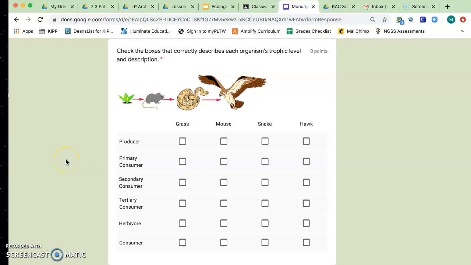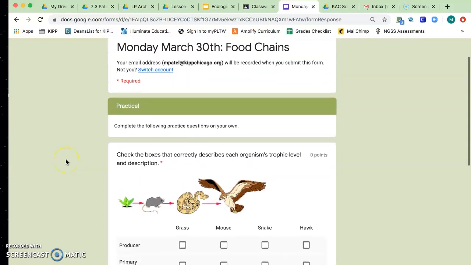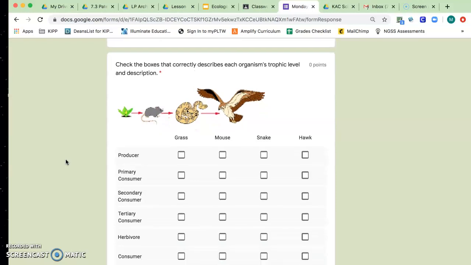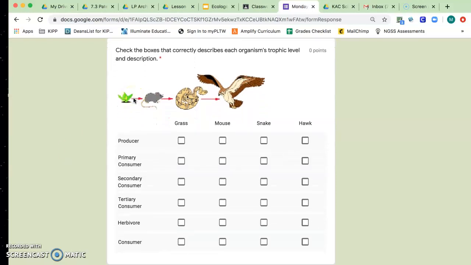Hey everyone. All right, so let's go ahead and go over your practice questions. So the first one is the same thing as we did in our notes. So it says check the boxes that correctly describe each organism's trophic level and description. So the first one is grass.